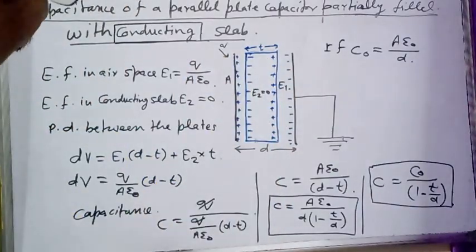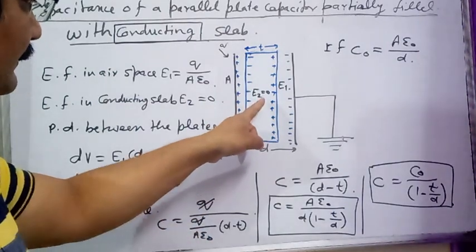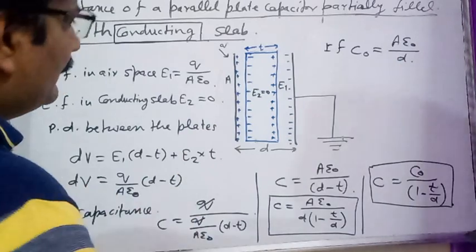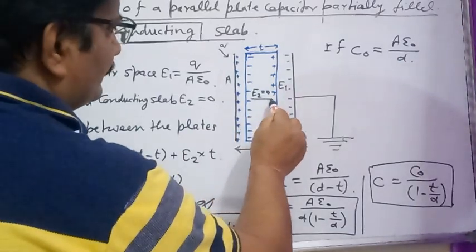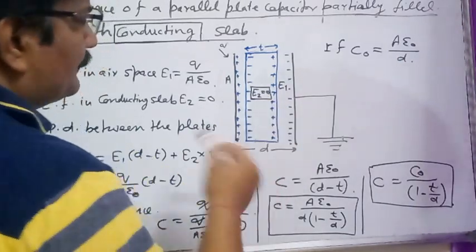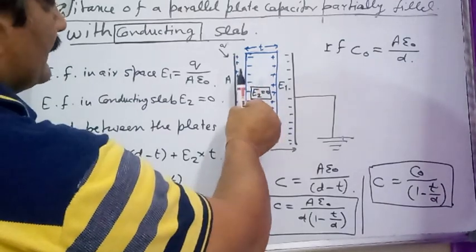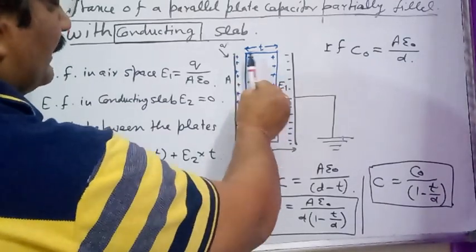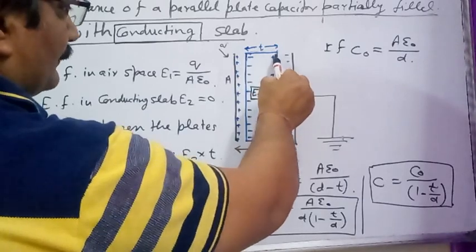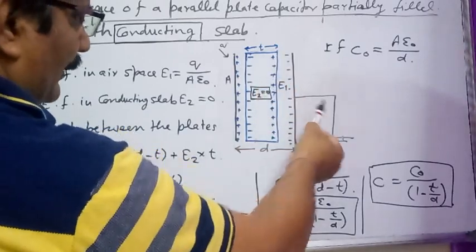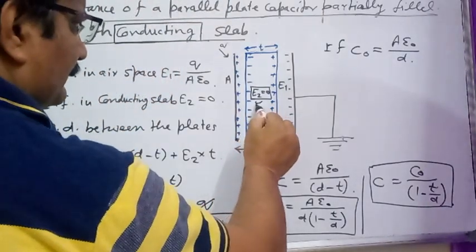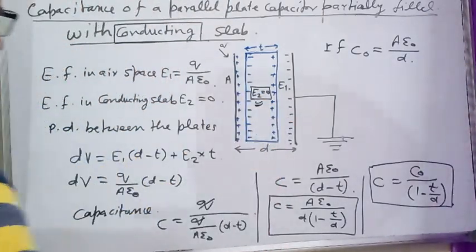As I told you earlier, the electric field inside a conductor placed in an external electric field is always zero. Why does this electric field become zero? By the polarization of free electrons towards the positive plate and positive charges to the other face of the slab. So electric field in this part of the slab is zero.